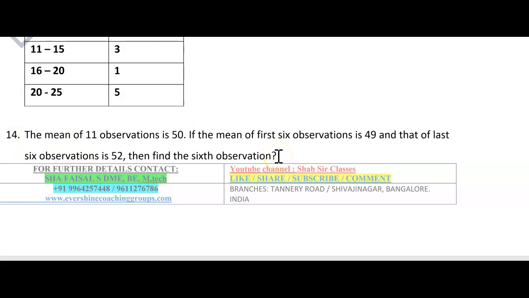But majorly this type of question will not be asked for state board students, Karnataka state board students. You need not worry about this type of question, they won't ask you. But for CBSE level students you have to solve this question, it's a must. CBSE class 10 students, you have to solve question number 14, but Karnataka state board students need not focus that much on question number 14.